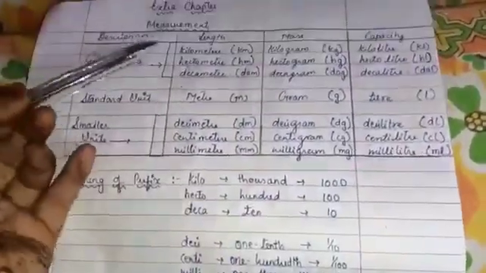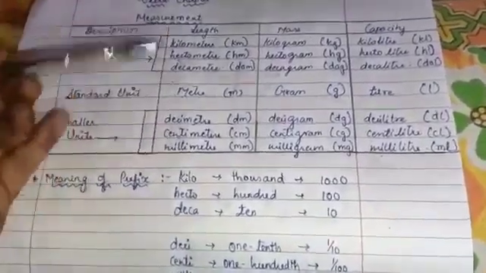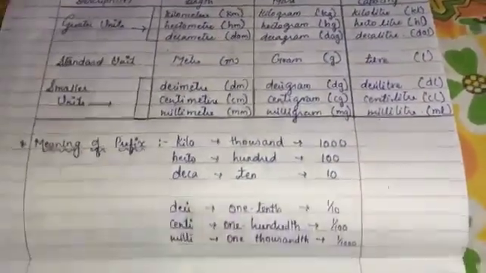So this prefix always should come in a sequence wise only. You cannot go up and down. This chart you have to remember only. Okay, now we will learn these meanings.